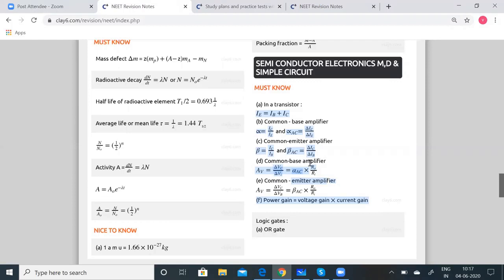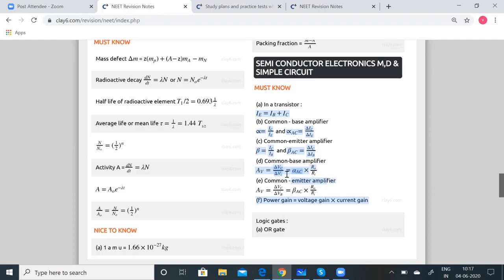And for a common base amplifier, the voltage gain AV is defined as the small change in the output voltage to the small change in the input voltage. That is given as delta VC by delta VE. So that is the voltage gain.